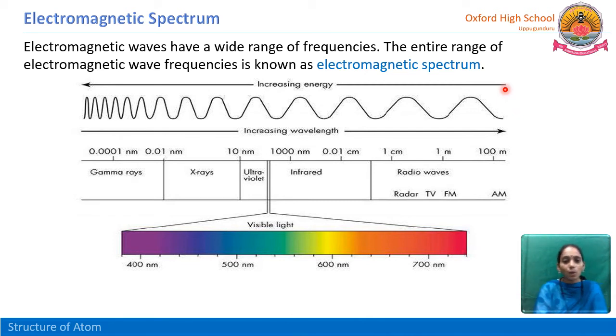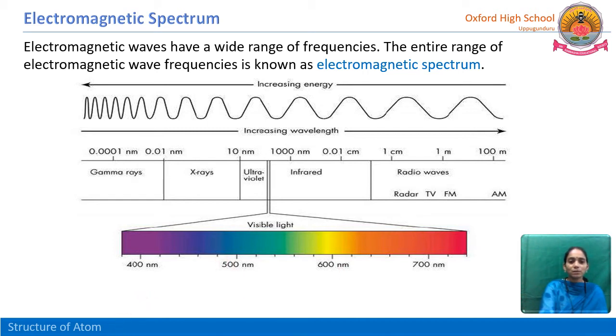So both are opposite. In between ultraviolet rays and infrared rays, there is one band of wavelengths from 400 nanometers to 700 nanometers. That is the visible region, that is visible light. That means visible light is nothing but what we can see through our human naked eye. Through our eyes we can directly see this range. This is called visible light.